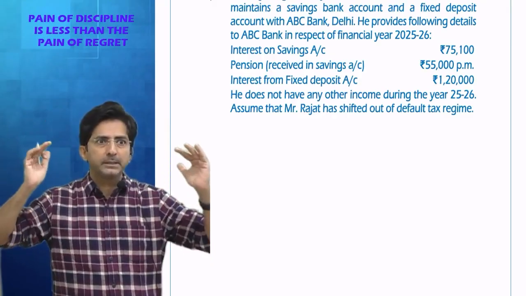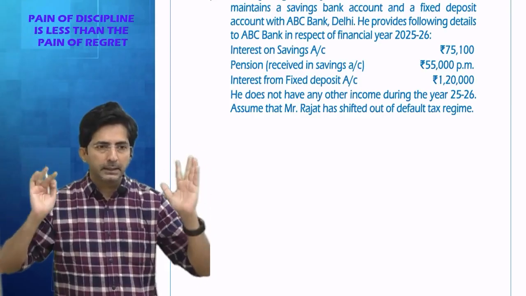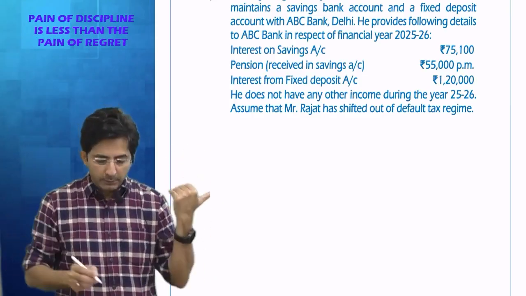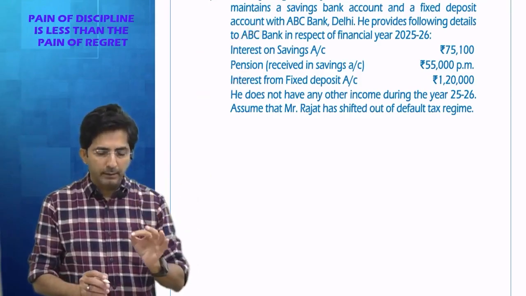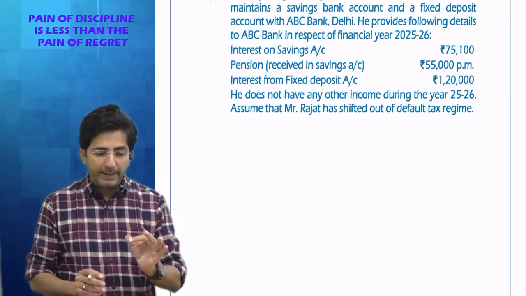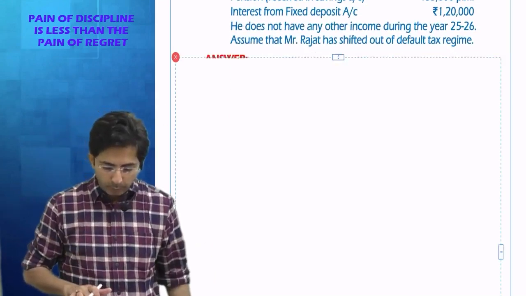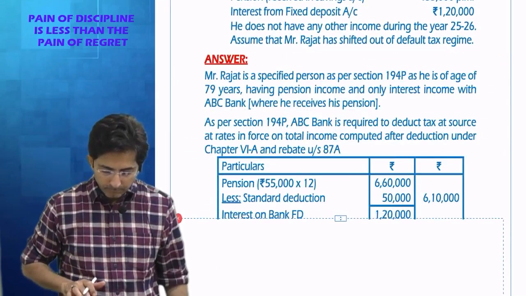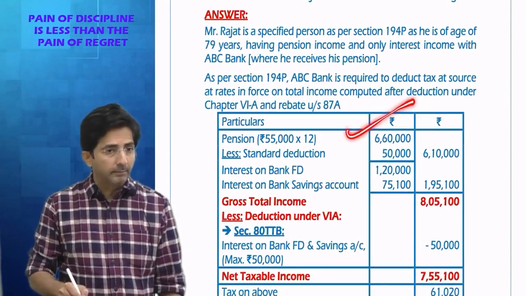Income from salary, pension will come. Income from house property, nothing. Business, nothing. Capital gains, nothing. Income from other source, interest income. Means what I am trying to say, under 194P, bank will do literally full-fledged computation. So see, I have shown the full-fledged computation here. Look. First, under the head income from salary, pension will come.